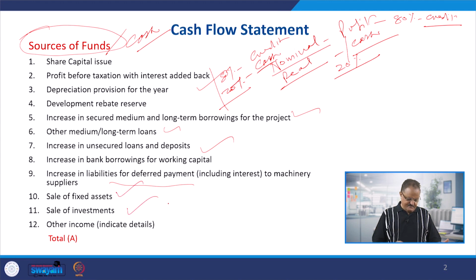Then sale of investments. Any kind of investments you sell are also going to be a source of funds to you, and any other income. So all these are sources of cash. Any source which is giving cash to us will be included, and then total sources will be called the total receipts, total inflows, or the total sources of funds.